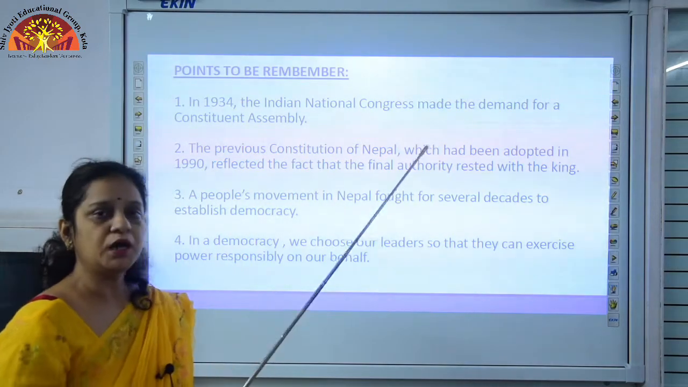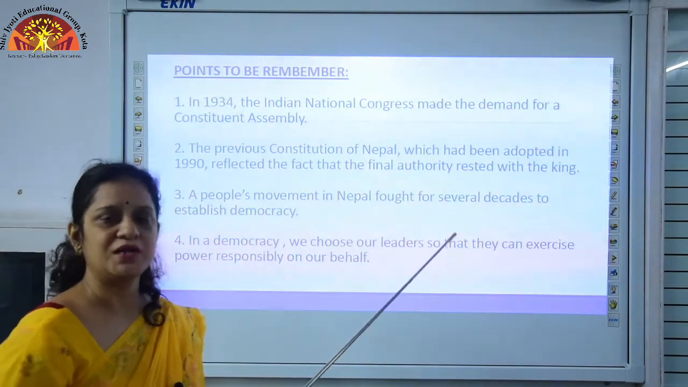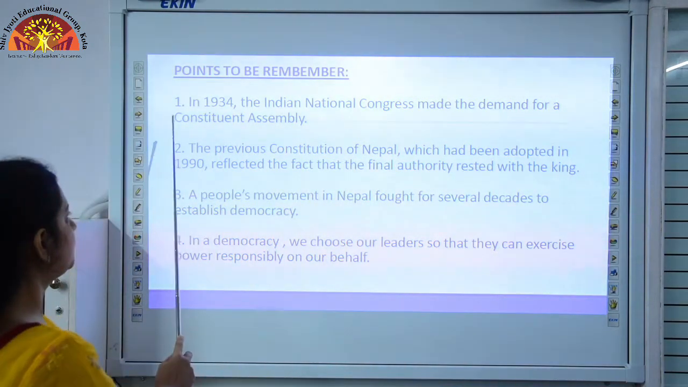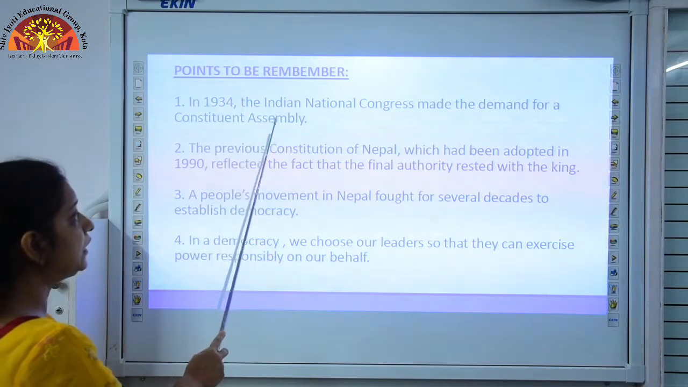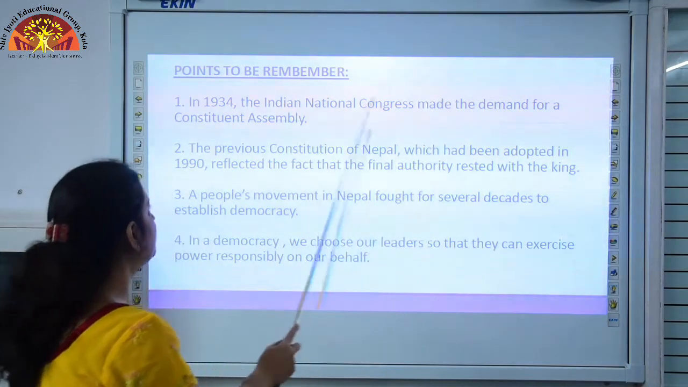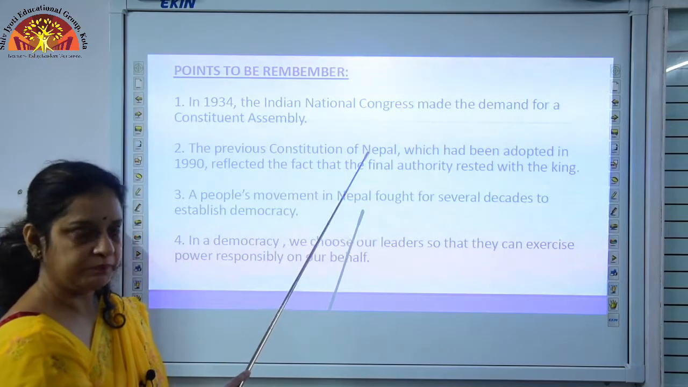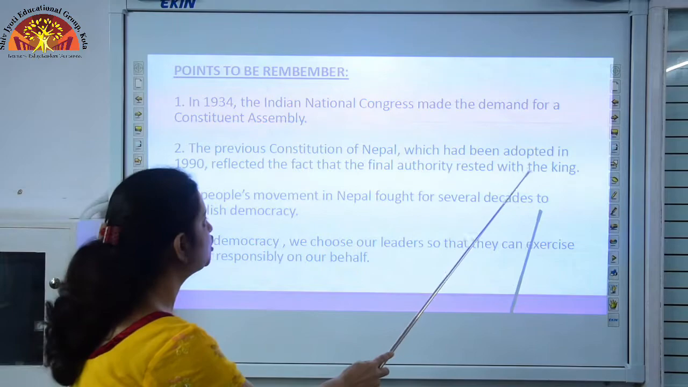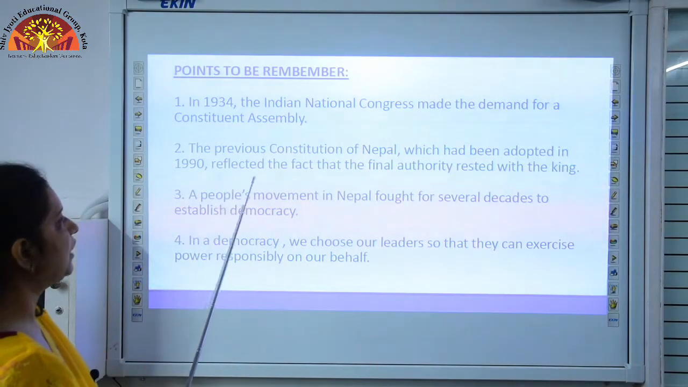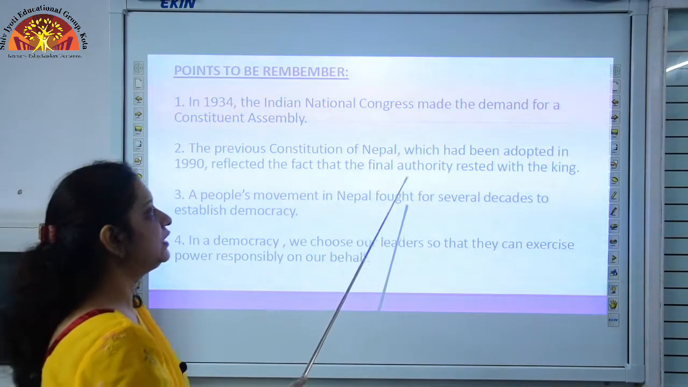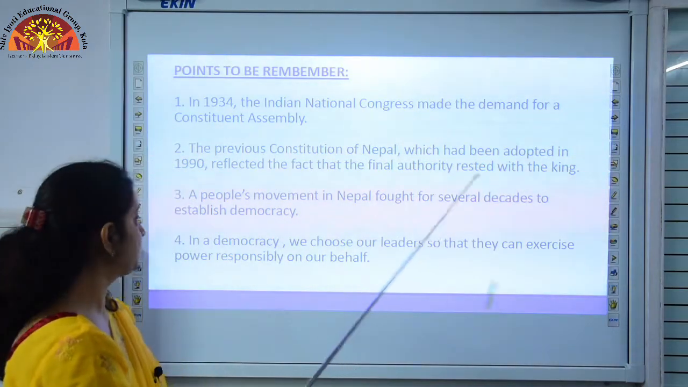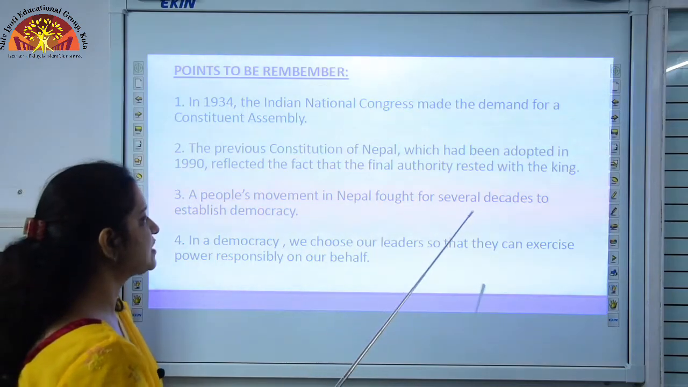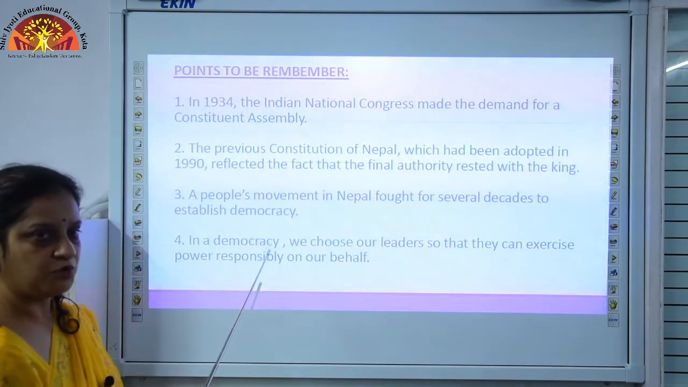So students, we are going to start with some key points of the chapter. That's our points to be remembered. Number 1, in 1934, the Indian National Congress made the demand for a constituent assembly. Number 2, the previous constitution of Nepal, which had been adopted in 1990, reflected the fact that the final authority rested with the king. Number 3, a people's movement in Nepal fought for several decades to establish democracy.